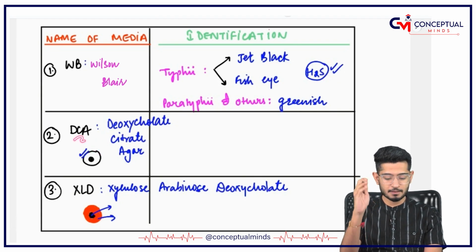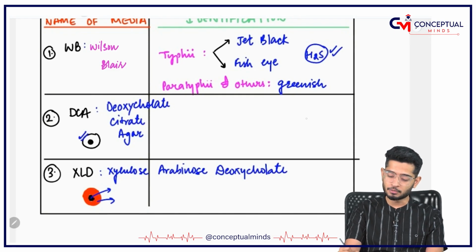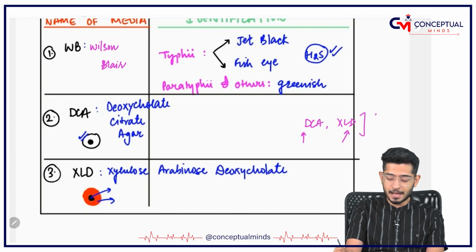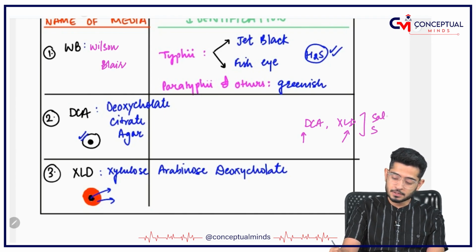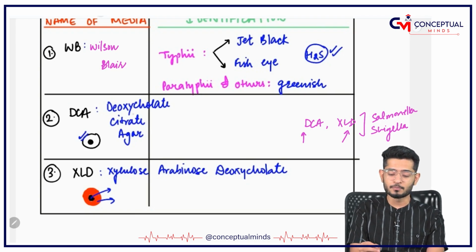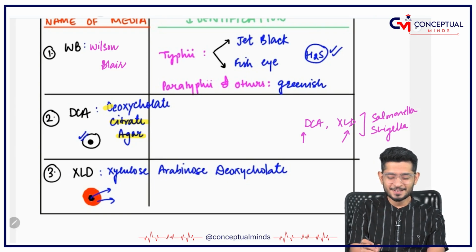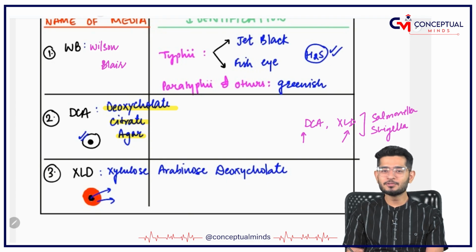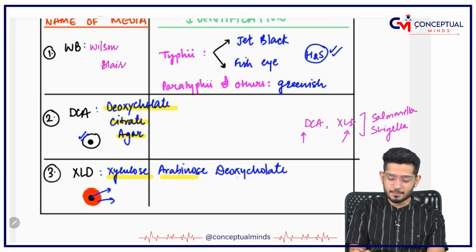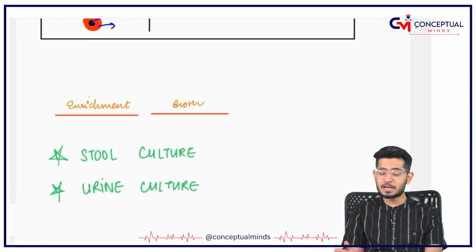Other two media very important: DCA, XLD. If you remember my general microbiology mnemonic, I told you the ones which start with D, and the other which ends with D, have S and S. That means they show the growth of Salmonella as well as Shigella. And this is the full form. DCA is citrate agar, khatta agar, sour agar: deoxycholate citrate agar. And XLD is xylose lysine deoxycholate.